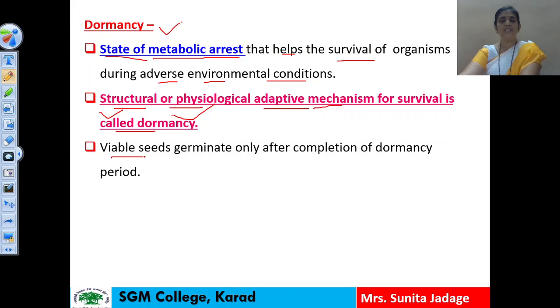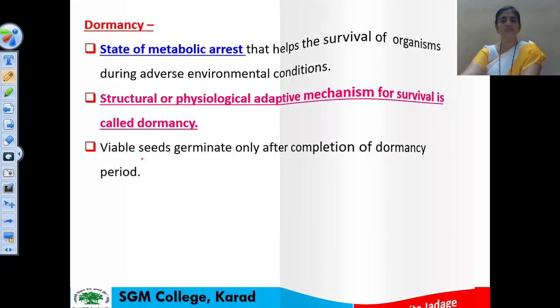The viable seeds germinate only after the completion of the dormancy period. Means the seeds present inside the angiospermic plants or the fruits germinate only after the completion of the dormancy period. What is meant by a viable seed? The seeds which have the ability to germinate are called viable seeds, and these viable seeds germinate only after the completion of the dormancy period. Before that, the seeds will not germinate. That is an important characteristic feature of the angiospermic seed.